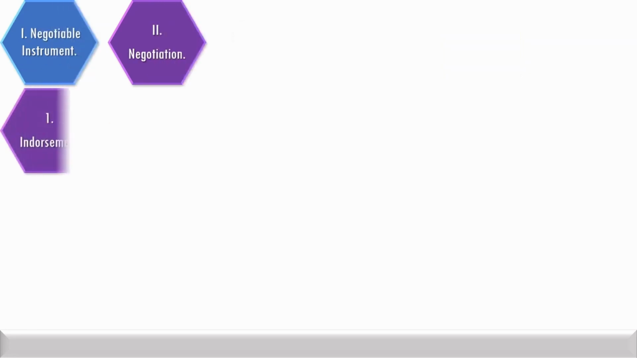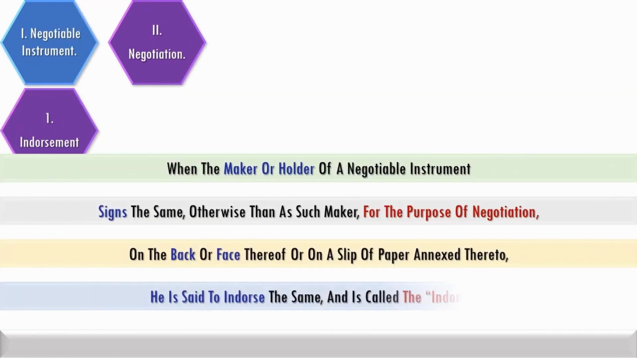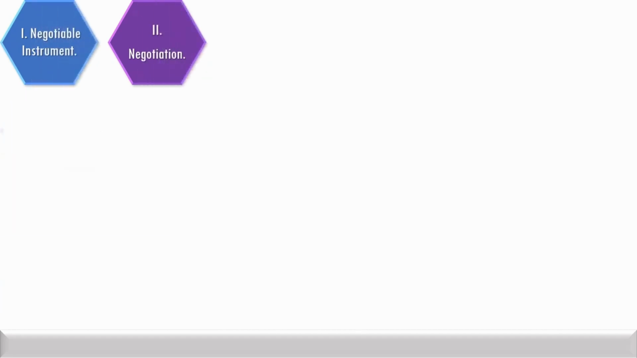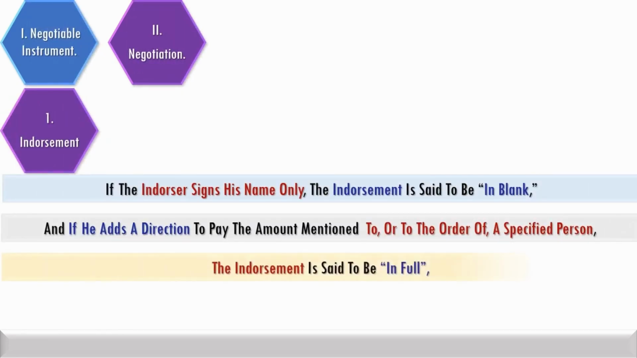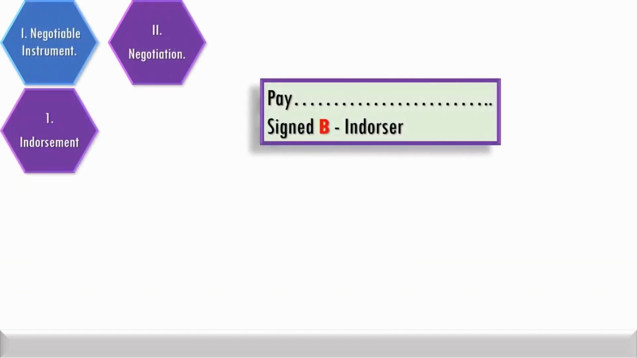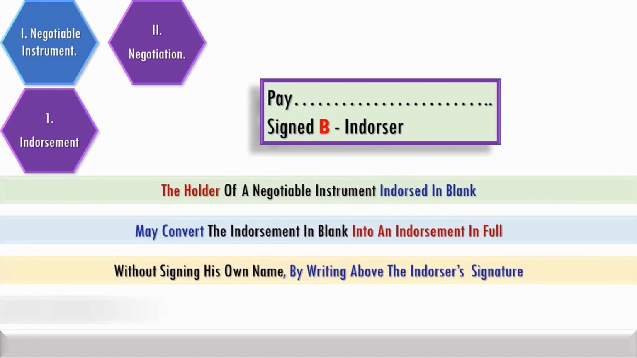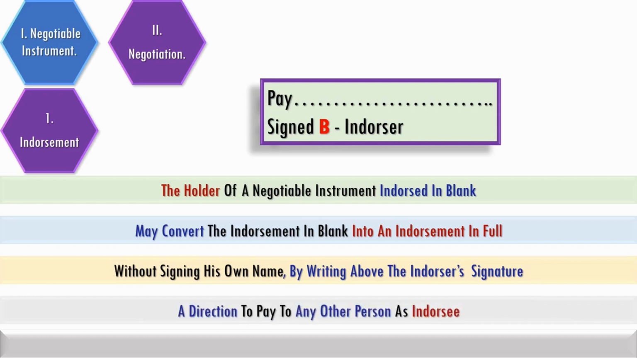When the maker or holder of a negotiable instrument signs on the back or face of the instrument for the purpose of negotiation, he is said to endorse the instrument and is called the endorser. When the endorser adds a direction to pay the amount to or to the order of a specified person, the endorsement is said to be in full and the person so specified is called the endorsee. If the endorser doesn't indicate the specified person's name, the endorsement is said to be in blank. An endorsement in blank can be converted into endorsement in full when the holder writes above the endorser's signature a direction to pay to any other person as endorsee.